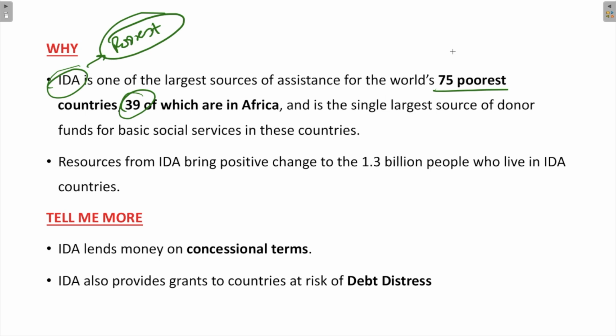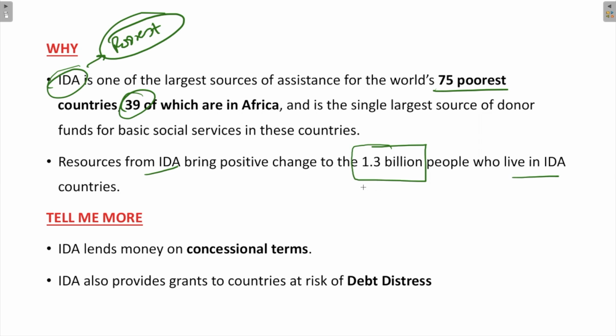Or we could say that these countries are so poor that IDA, the International Development Association, is the single largest fund provider for these countries. As IBRD was focusing more on the European countries and the countries destroyed during the Second World War, there was a need to establish an organization which would just focus on the poorest countries of the world and boost their economic growth. The resources from the IDA bring positive change to the 1.3 billion people, a huge number of people, who live in the IDA countries.